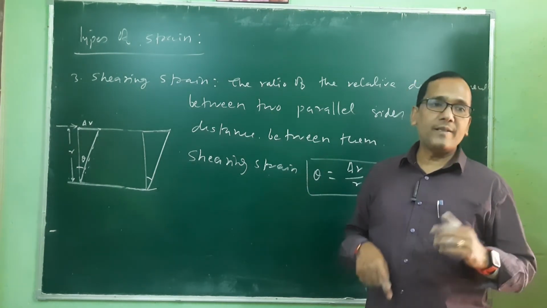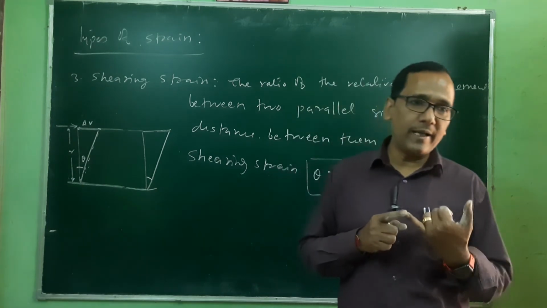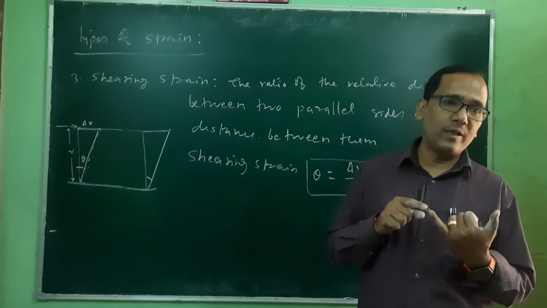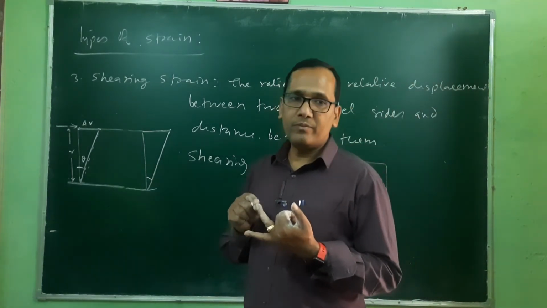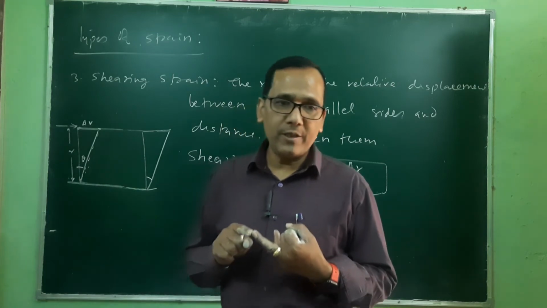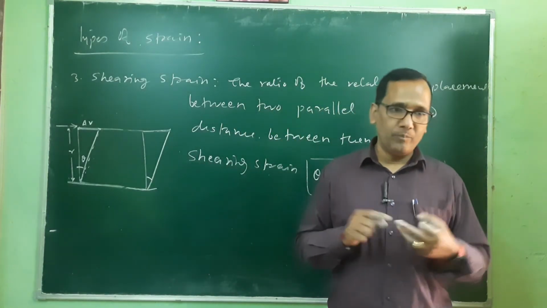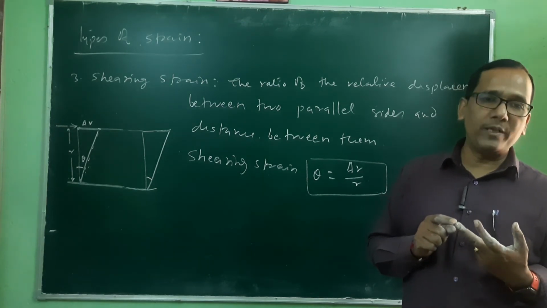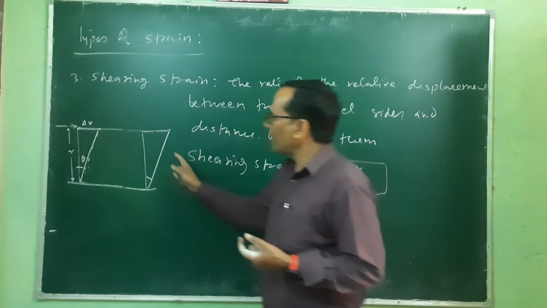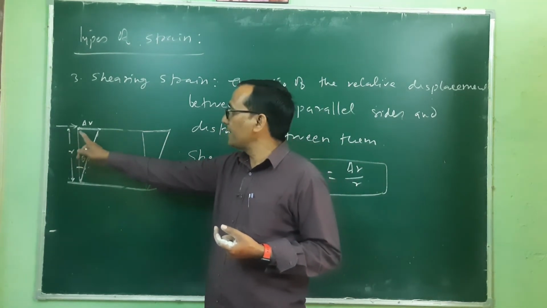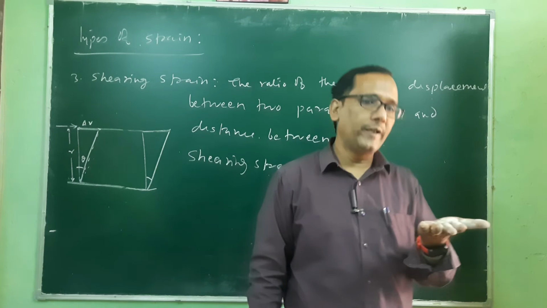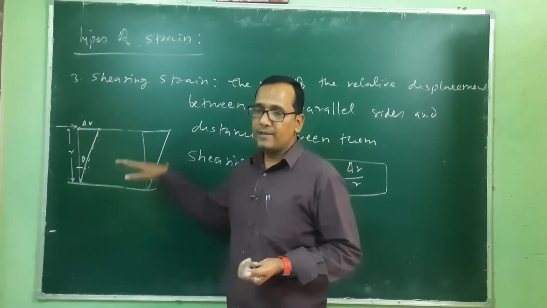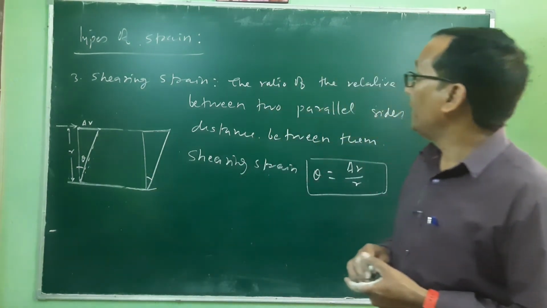And here strain is also classified into three parts. One in the longitudinal direction, that is toward the length. So change in length upon original length, this is known as longitudinal strain. When we want the volumetric change, so change in volume upon original volume, means in all the directions, that hydrostatic type of term, that is known as volumetric strain. And if we want to change just the shape of this body by applying the shearing force on the surface of the body while keeping its bottom side fixed, then this is known as shearing strain.